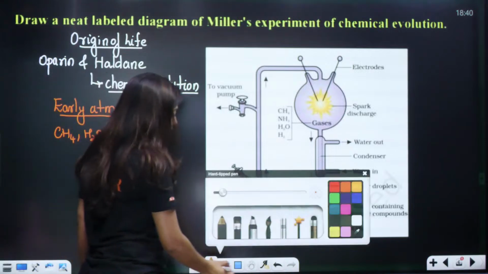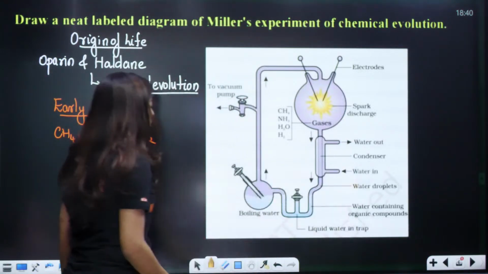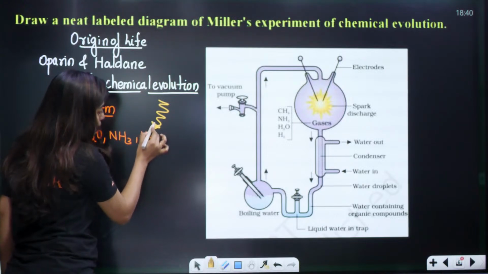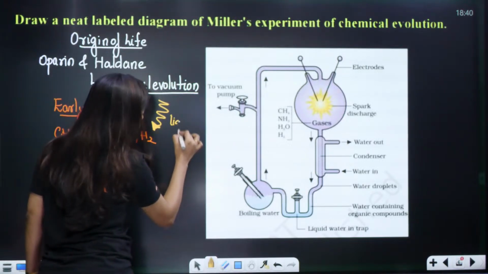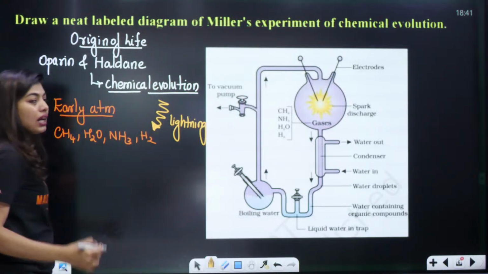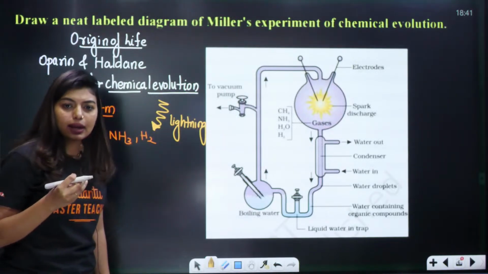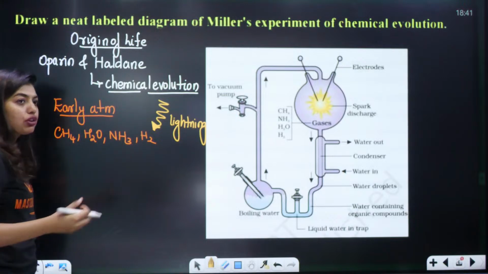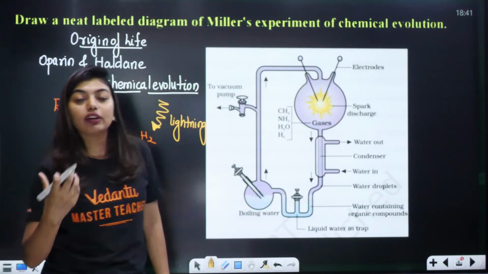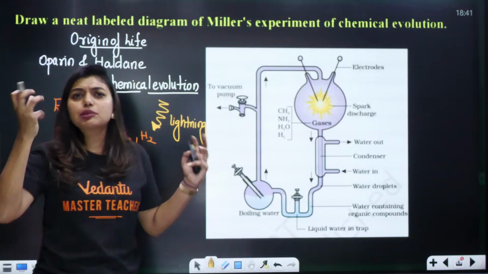To this, they believed that a lightning happened, and that led to the formation of all the small things. Like what? It could have led to the formation of amino acids, sugars, fats. So people started thinking like this.